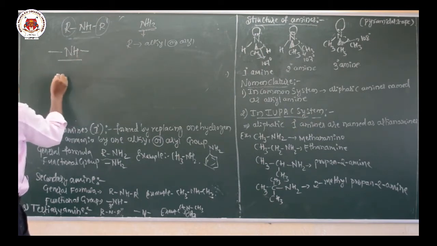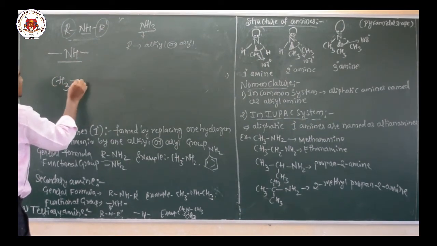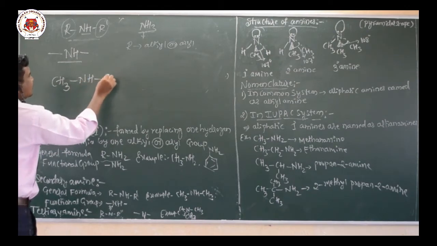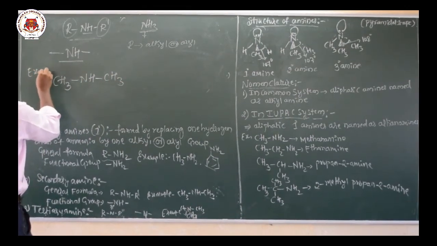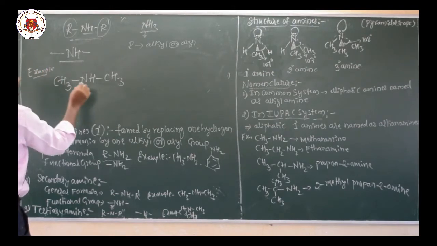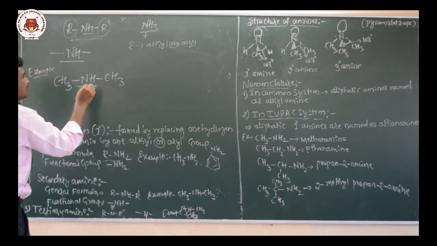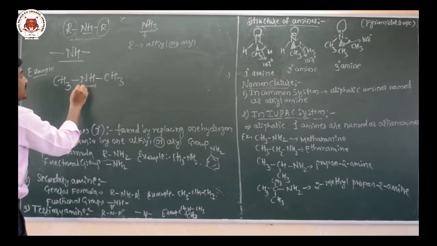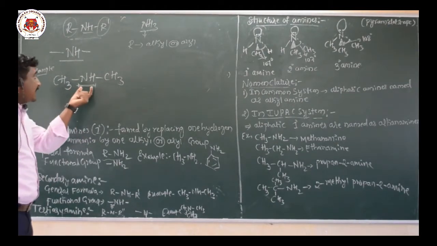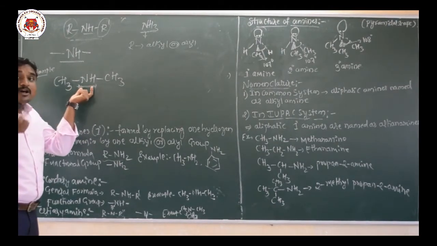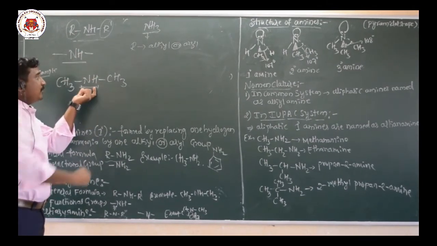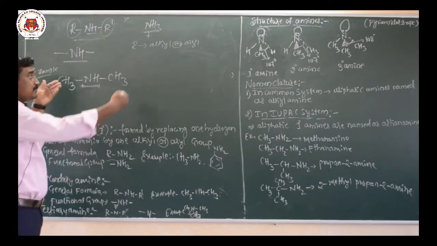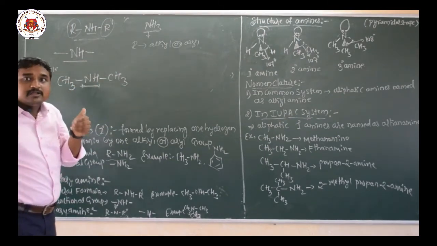So I will write an example here, CH3NHCH3. This is an example for the secondary amine. Here there is an NH group. This is the functional group of secondary amine. Secondary amines mean removal of two hydrogen atoms from the ammonia molecule, so it becomes NH, with substitution of two alkyl or aryl groups.